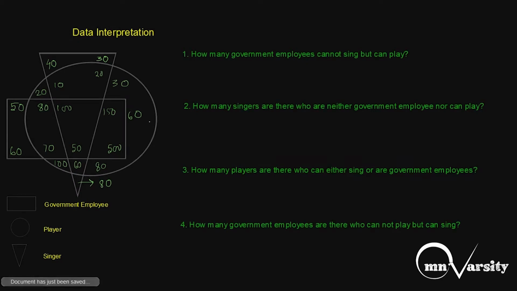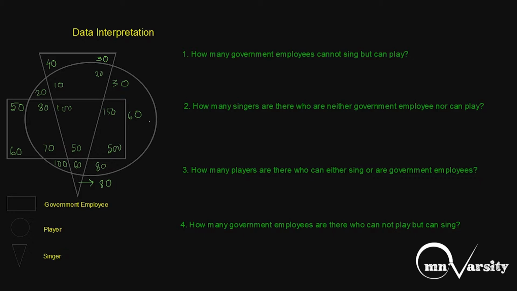In data interpretation, such kind of diagrams will be given, and we need to solve problems while looking at the diagram. Let's see what this diagram says. The rectangle represents government employees. The circle represents players and the triangle represents singers.